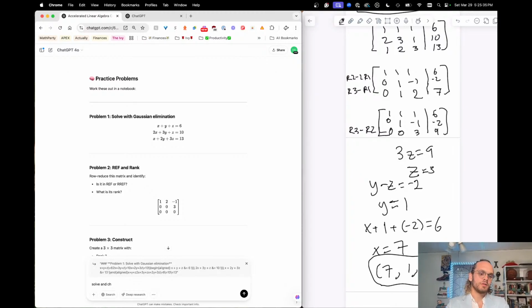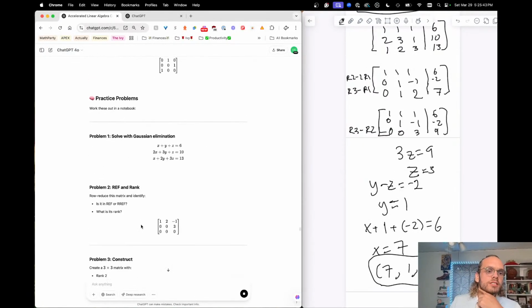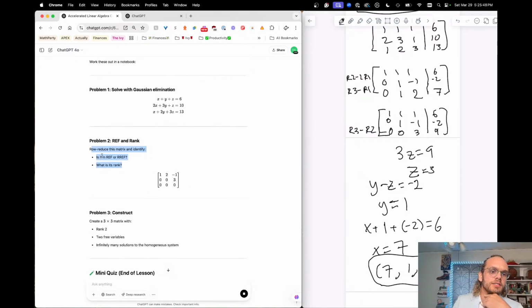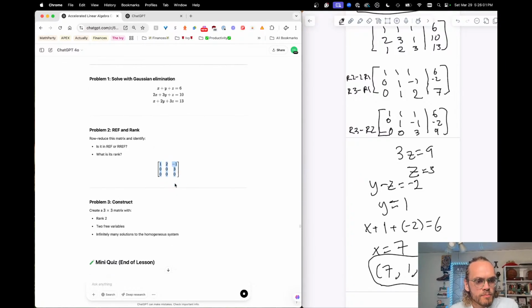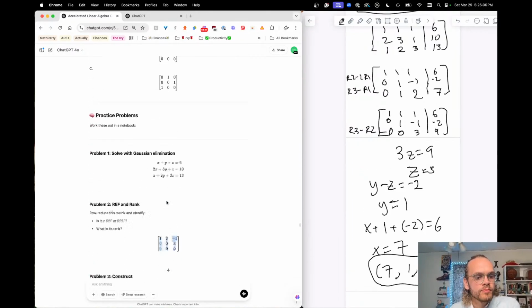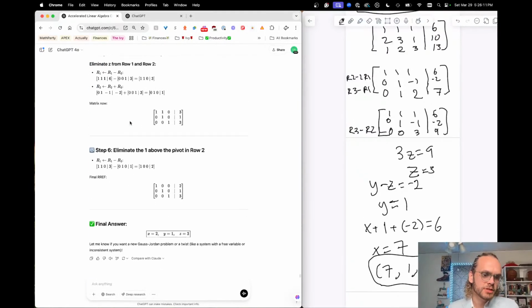Solve and tell me the solution. Scrolling back up so I can check the rest of this here. Row reduce this matrix and identify: is it in row echelon form or reduced row echelon form? It's in neither because you have the 0, 0, 0, I believe. There's no pivot. Rank is 2. I know that. I already did problem 3 kind of by accident early. Let's go and check this.